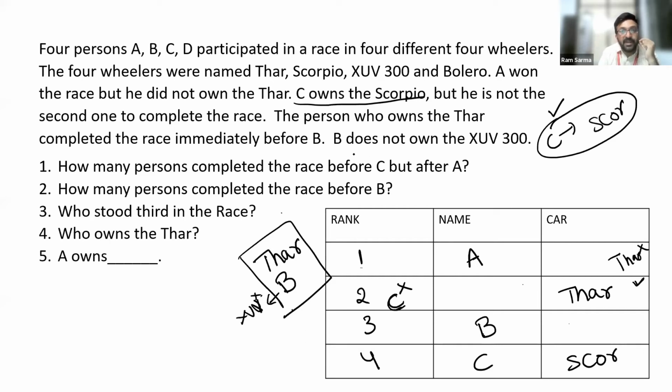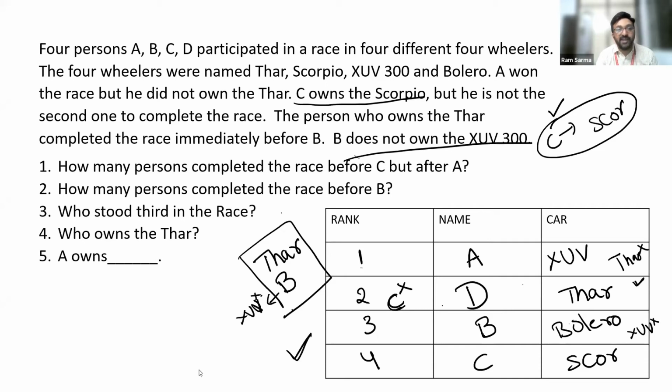Fine. And I know that B doesn't own XUV. When this particular car is not XUV, A has to own XUV and B has to own the only car we are left with, Bolero. And this person should be D. And this is the final arrangement. Is this fine now? Guys, cleared? Is this fine? Yes.